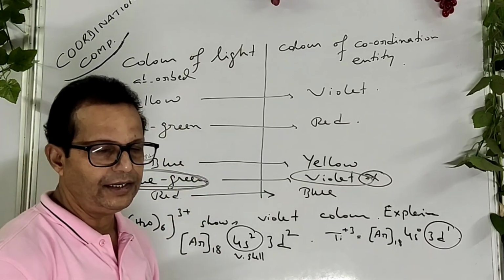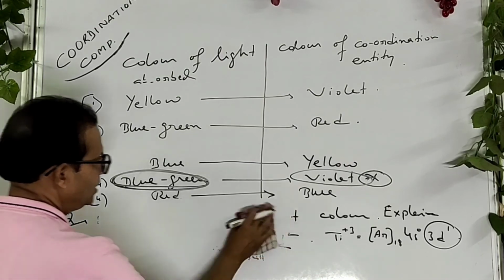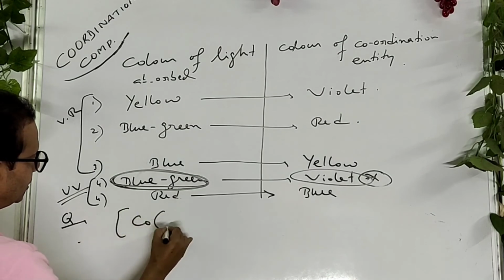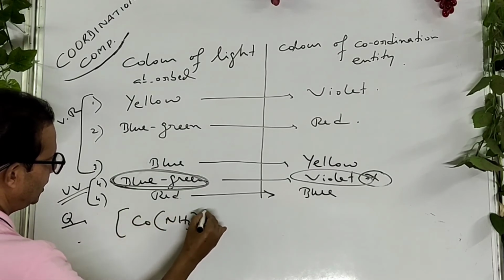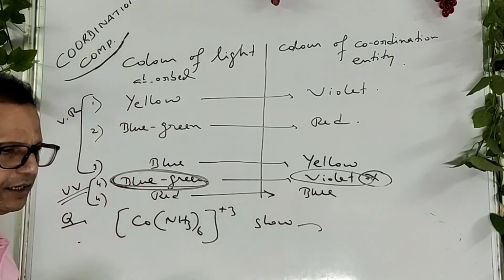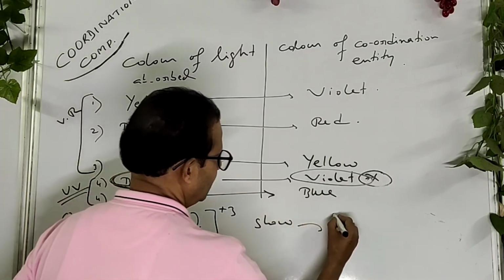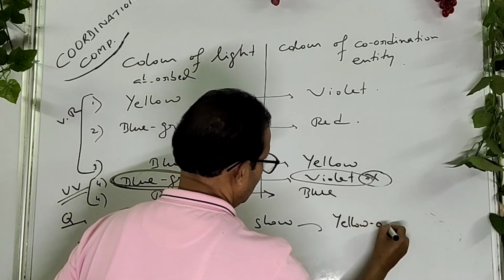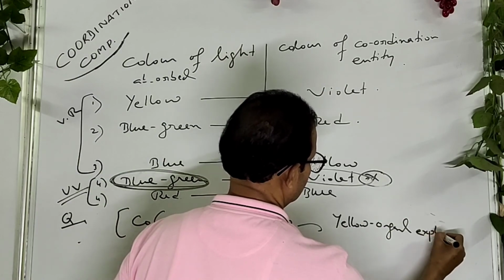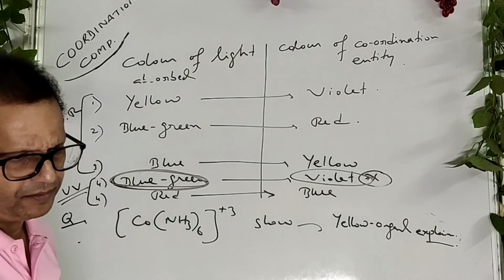I think you understand it. Say, for example, another question, okay? See the other question. The question is: cobalt hexaammine, Co(NH3)6 3+, shows yellow orange color. Explain. Okay, yellow orange color, explain it.